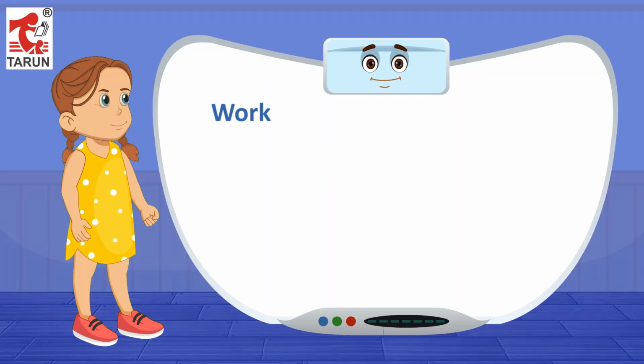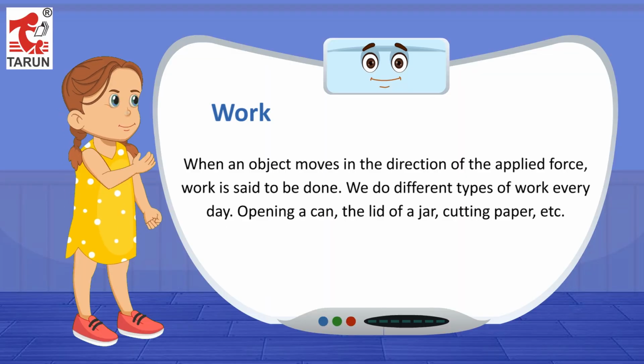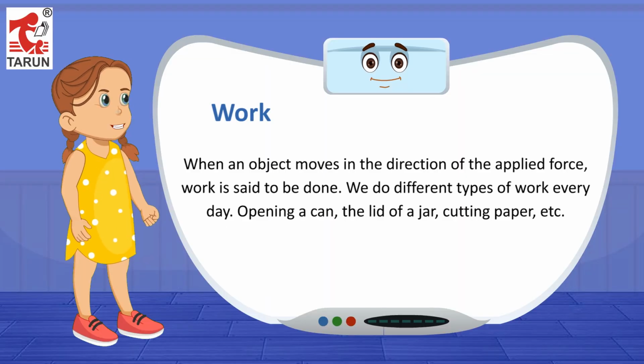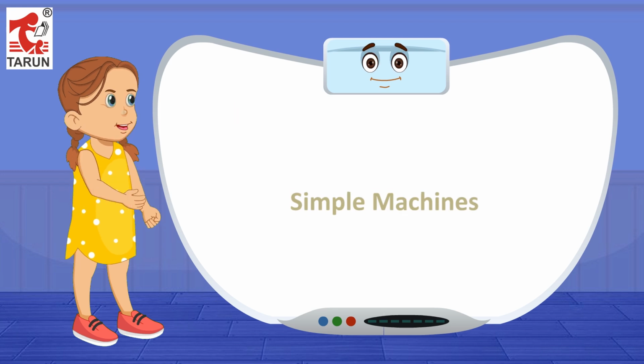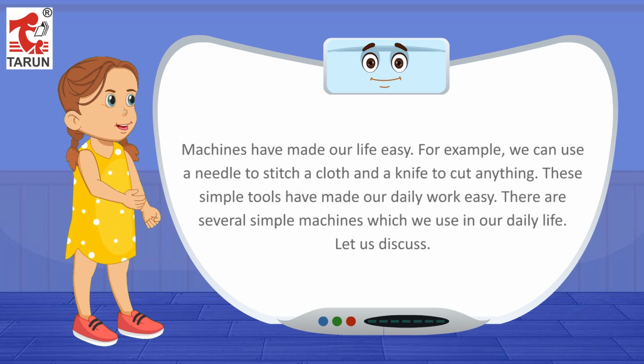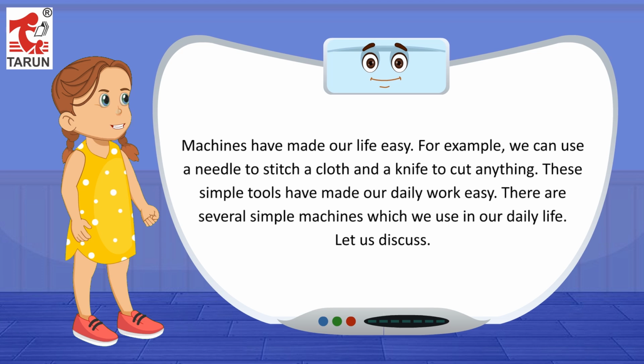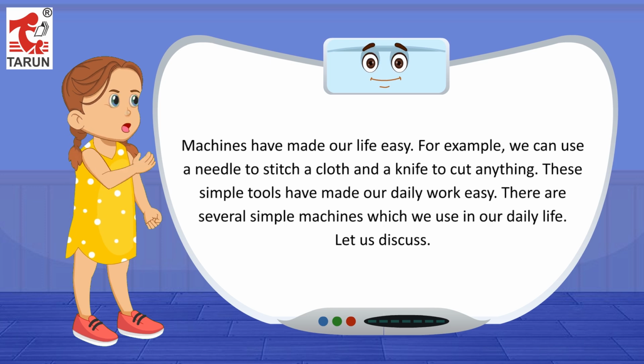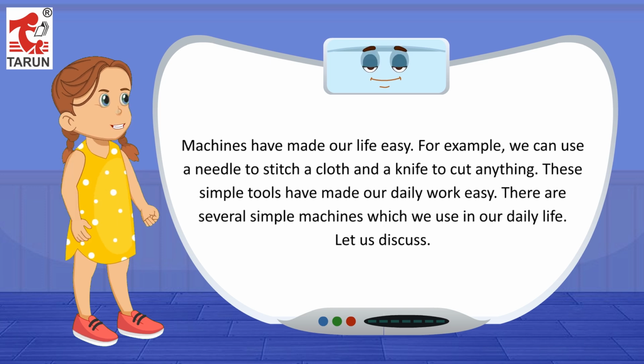Work. When an object moves in the direction of the applied force, work is said to be done. We do different types of work every day: opening a can, the lid of a jar, cutting paper, etc. Simple machines. Machines have made our life easy. For example, we can use a needle to stitch a cloth and a knife to cut anything. These simple tools have made our daily work easy. There are several simple machines which we use in our daily life.